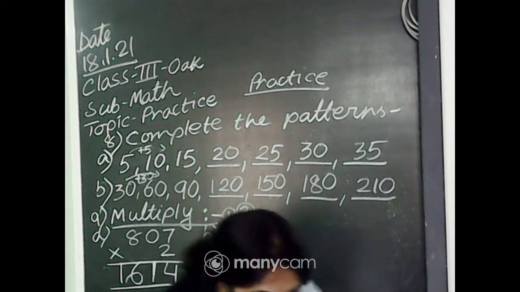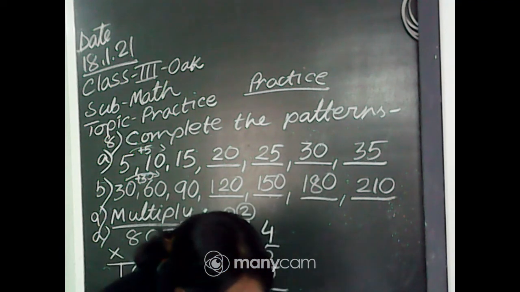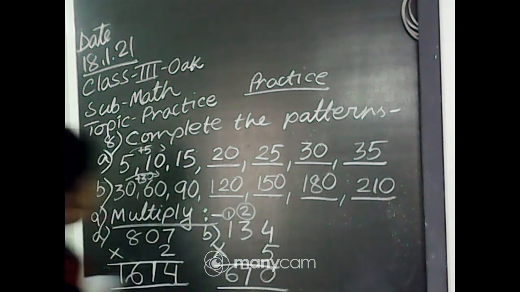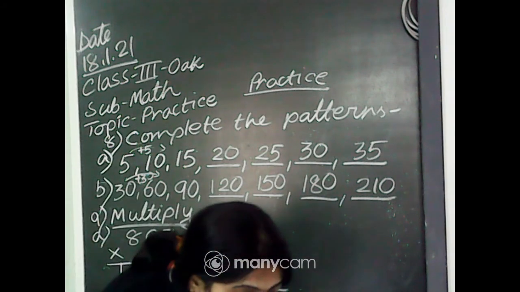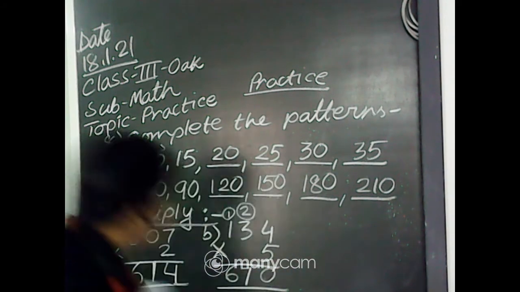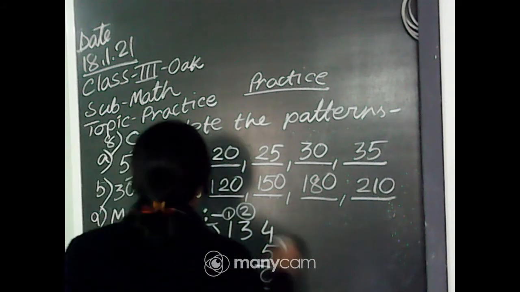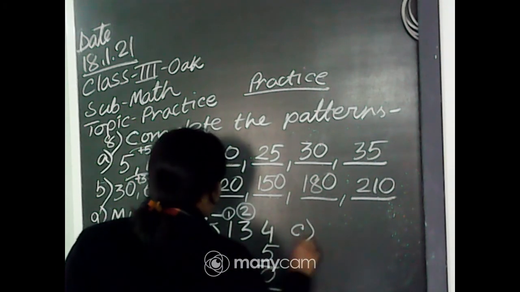Yes, very good, Arindam, Dhriti, Anushka, Daksha. Hey Daksha, not 607. 670.